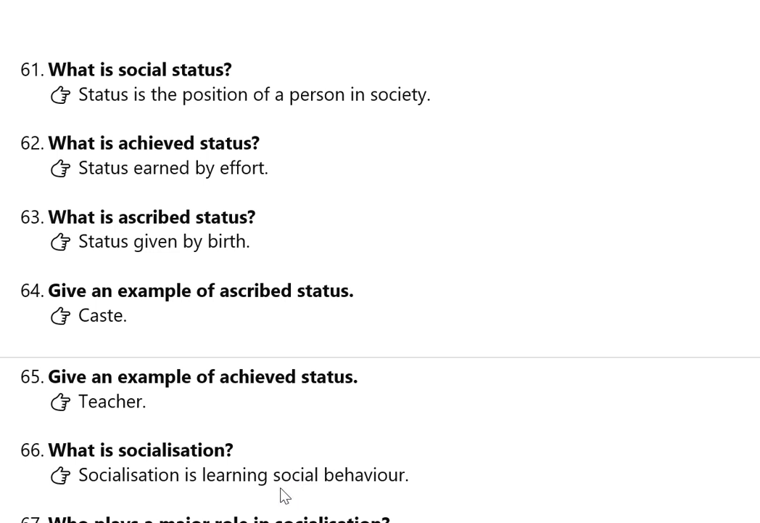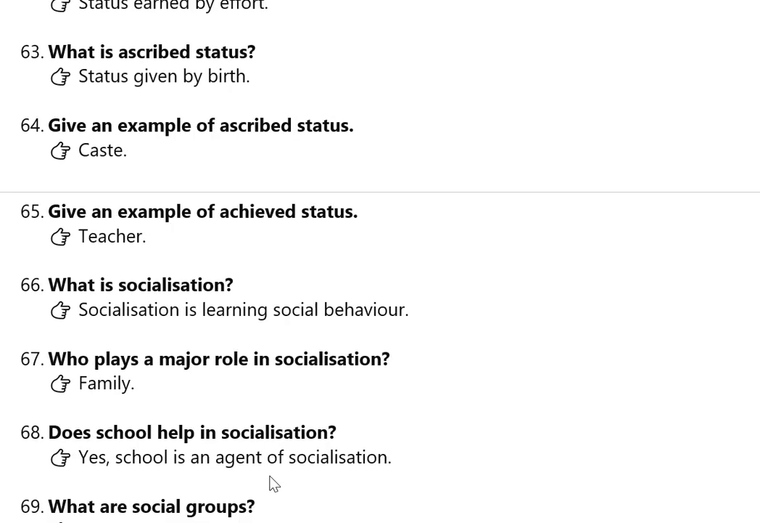Socialization is the learning process of social behavior, how we have to behave in the society. That is learned from our family members, or from the parents, or from the teachers, or from the peer groups, etc. This kind of learning process is known as socialization. Who plays a major role in socialization? Family plays a major role in socialization of an individual.